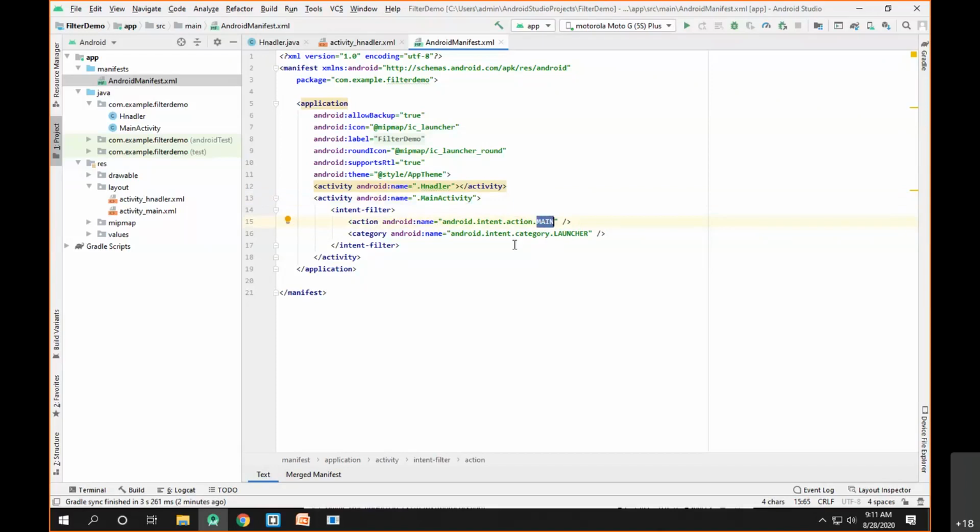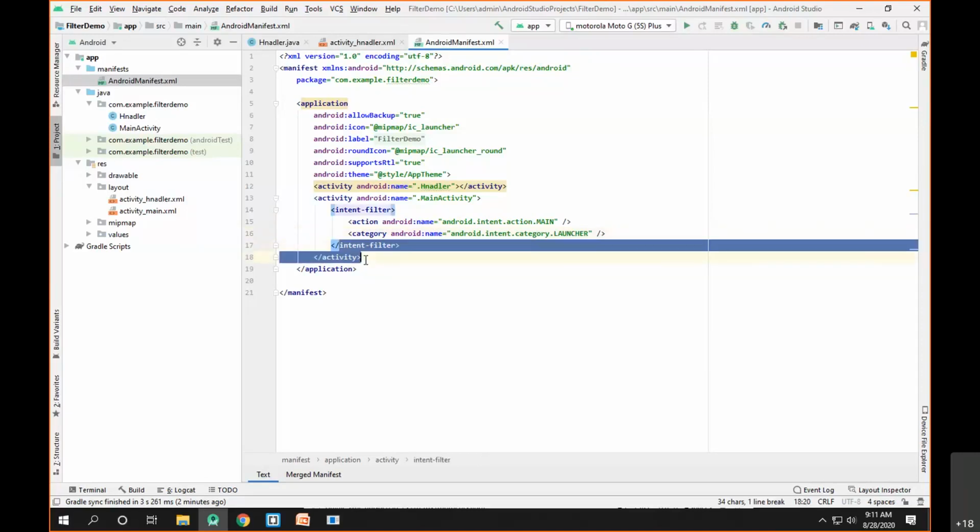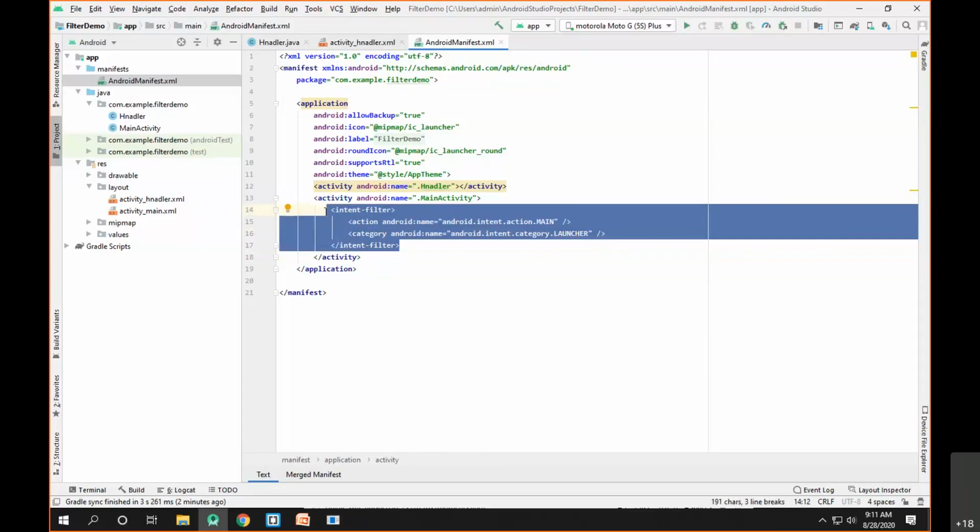Then the category is equal to launcher. So the category says how your app is going to behave. When I say launcher, it means this particular application is going to appear on your home screen. Now this was the related intent filter for the main activity.